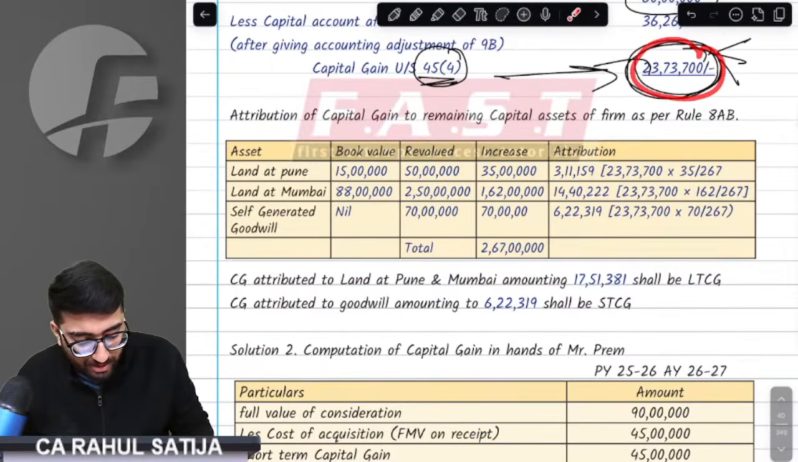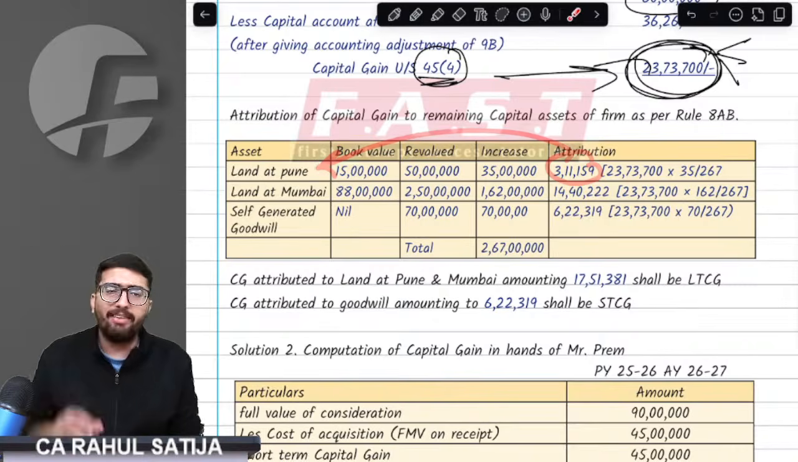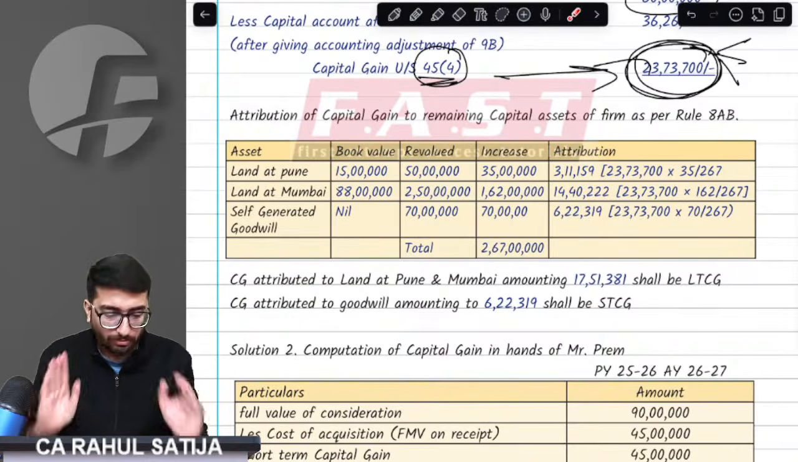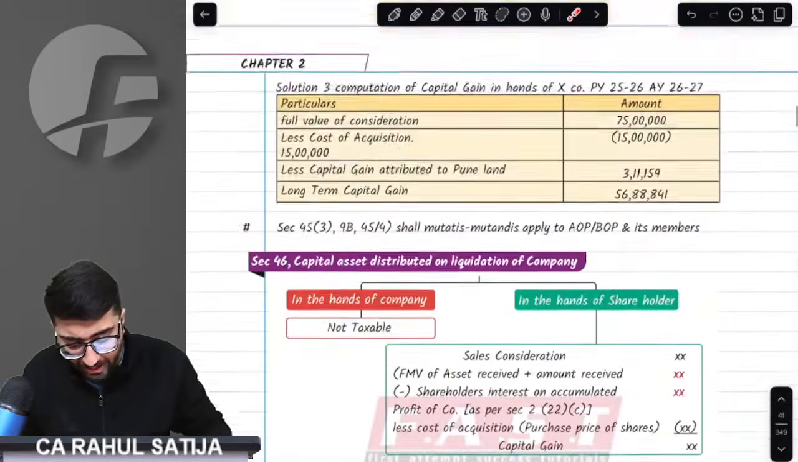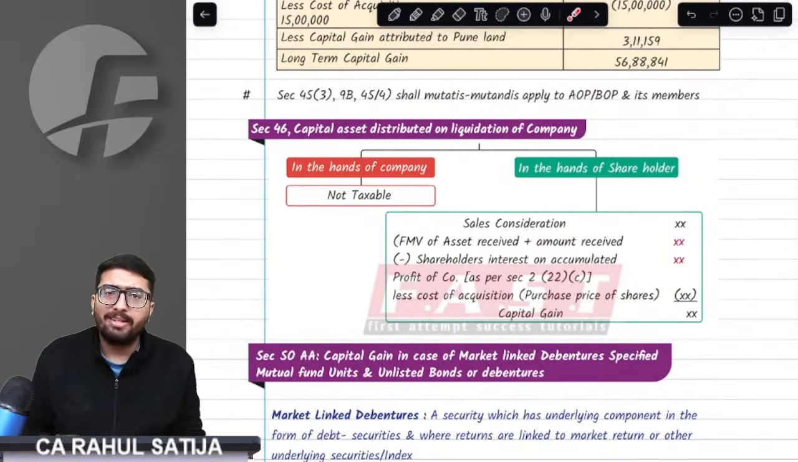Whatever the profit is, 23,73,700 is divided in the ratio 35, 162 and 70 divided by the total, and this is the amount of attribution these assets would have. And whenever we sell these assets, this capital gain would be reduced. Again, on this point, at least 2 to 3 times, you will get a fair idea as to what the section says. Now, we have another important point.